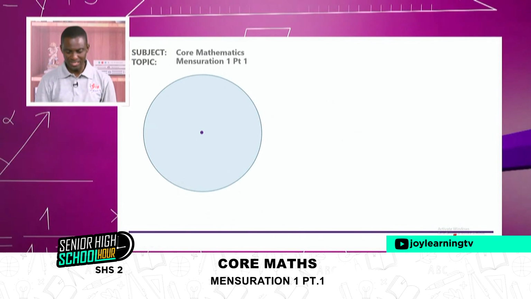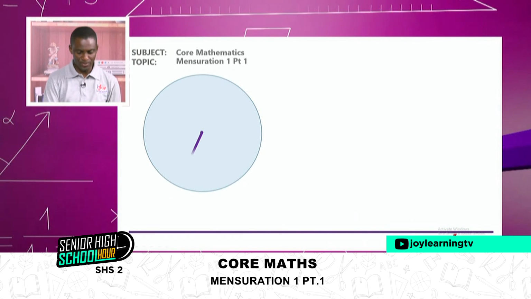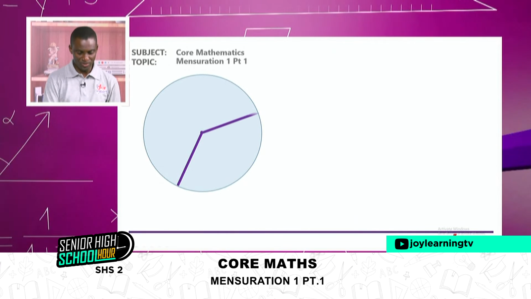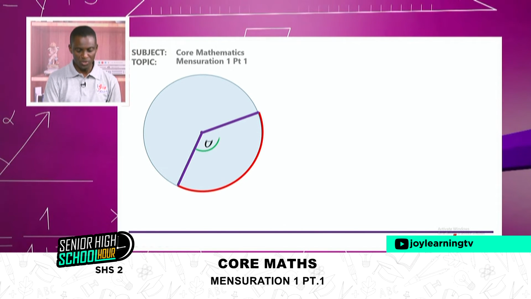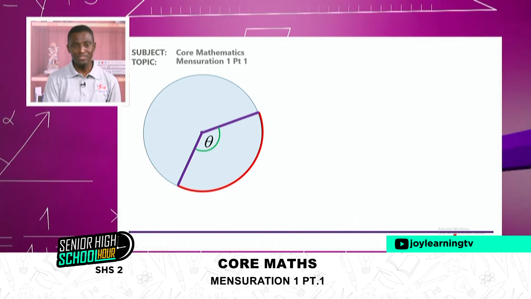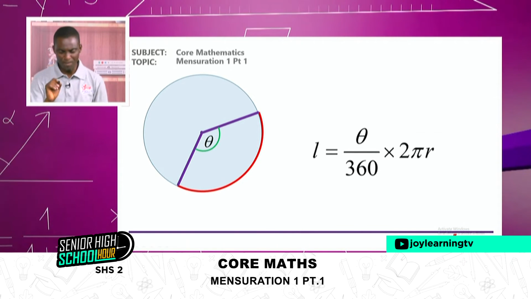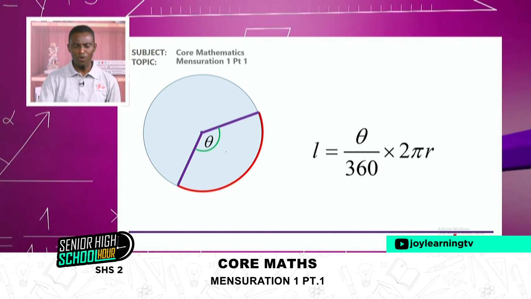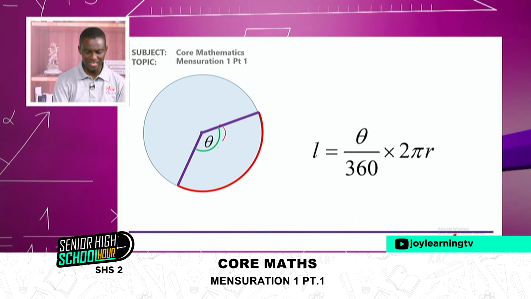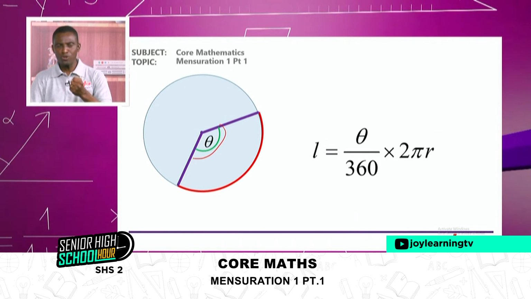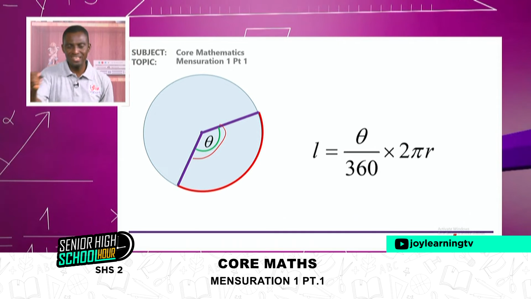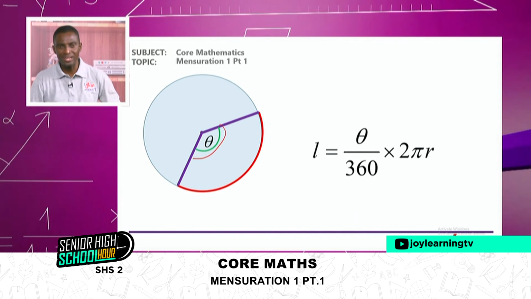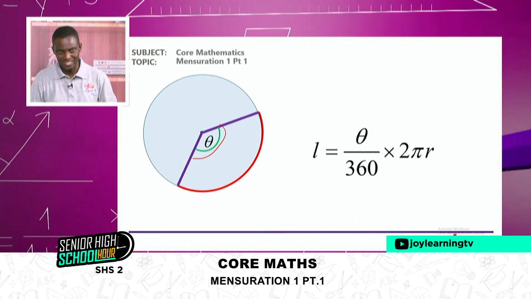So we can say that if that is the case, if I have a circle and I have a radius, another radius, and I have the length of an arc, which is the red line, which we normally call L, and I have the theta, it means I can make this statement that theta over 360, because this theta here is part of a complete circle, which we all know that every circle, when it's complete, the interior angle is 360.